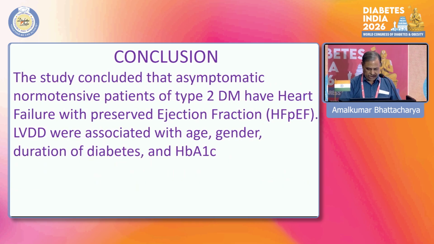So we conclude that in the study conducted in asymptomatic normotensive patients with type 2 diabetes, heart failure with preserved ejection fraction, that is more than 50%, was associated with gender, age, duration of diabetes and HbA1c as factors which might influence it. Thank you.